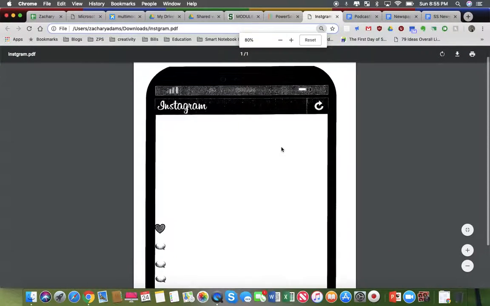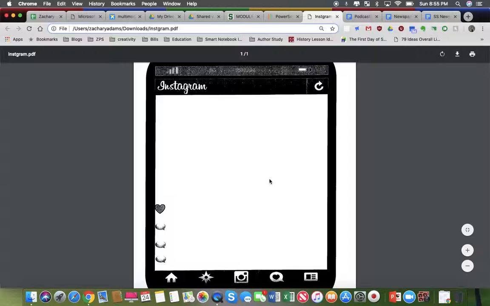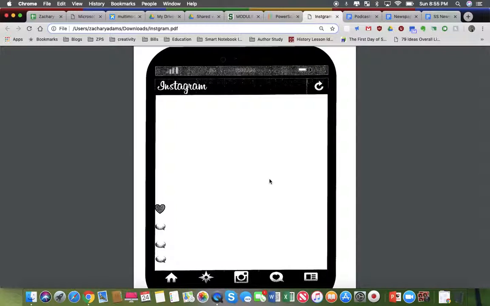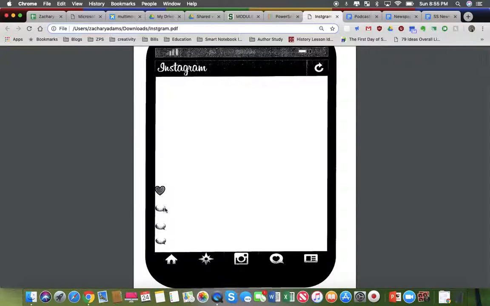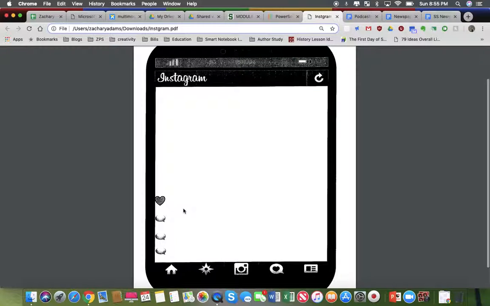And in their Instagram, they could choose who they wanted to be, if they wanted to be Adams or if they wanted to be Jefferson, and then what kind of things they would post. And so they would pick an image, they could create an image, or they can find a meme that they wanted to use and then post that from their person, either Adams or Jefferson. And then down here, these speech bubbles, they had to create another Instagram handle of someone who would comment.